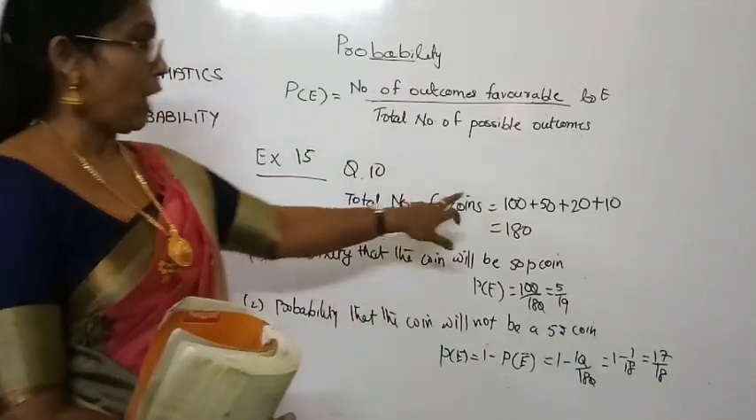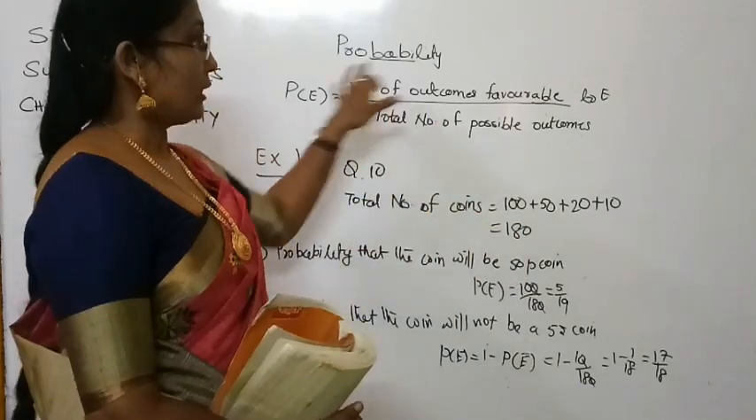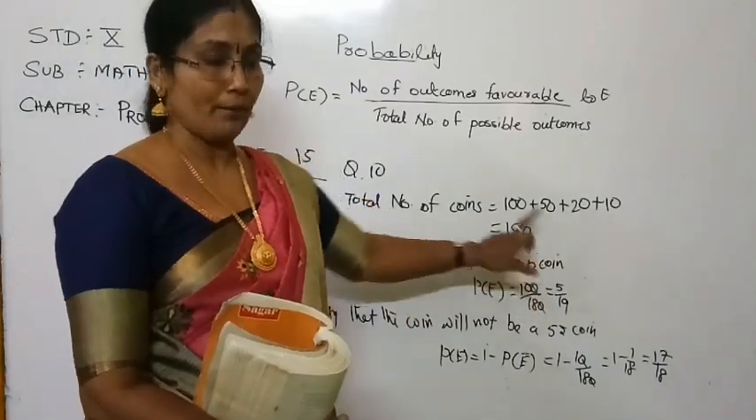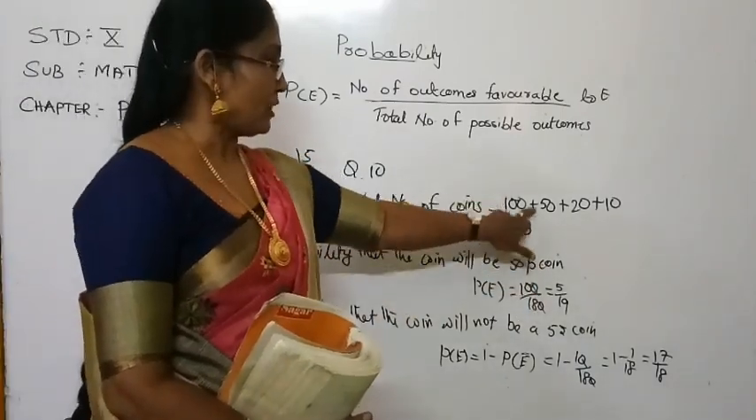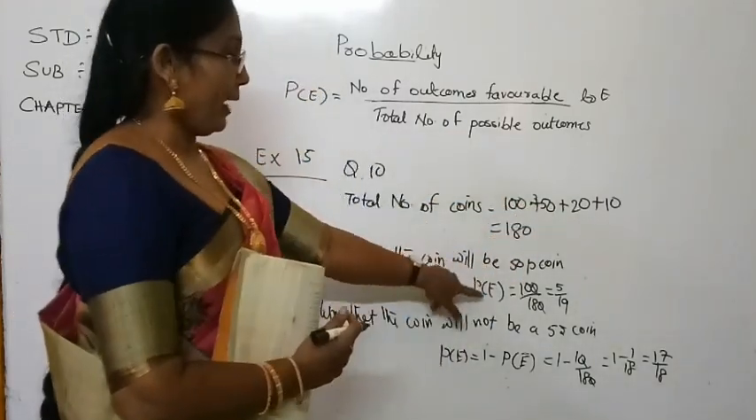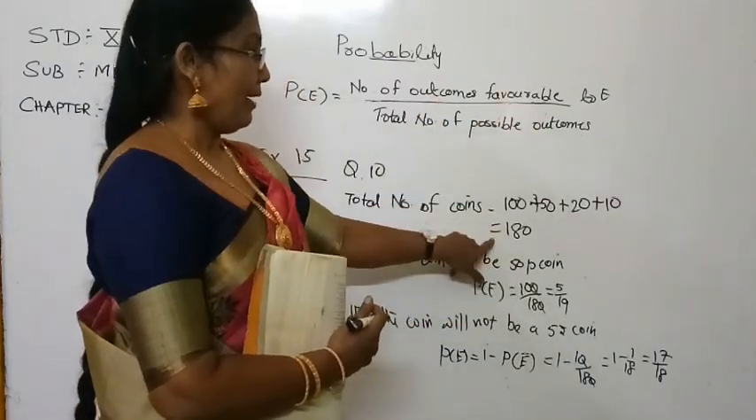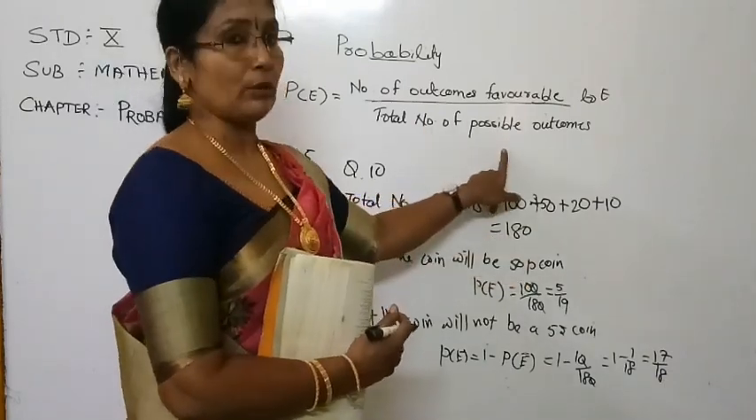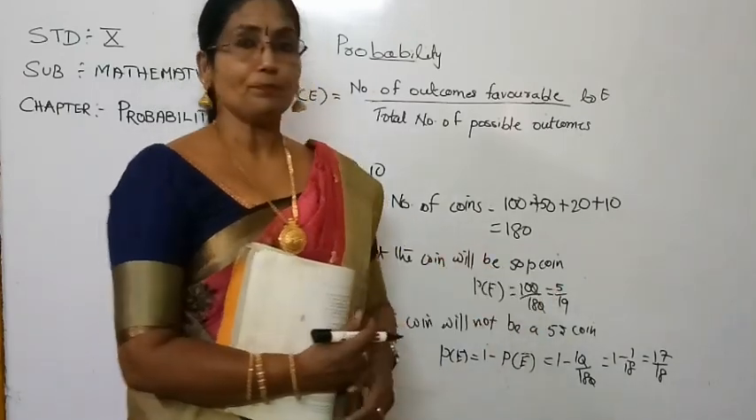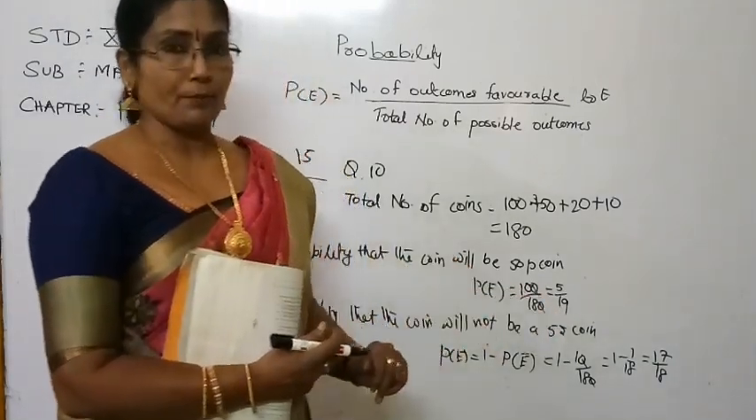So you already know how many 50 paisa coins were there: 100 coins. That means the outcomes favorable to this event, the coin will be a 50 paisa coin, is 100. Therefore P of E is the number of outcomes favorable to this event, 100, divided by the total number of possible outcomes. How many were there? 180. You will get 100 by 180 is equal to 5 by 9. So you got that answer.